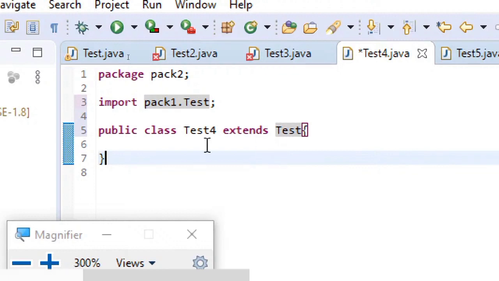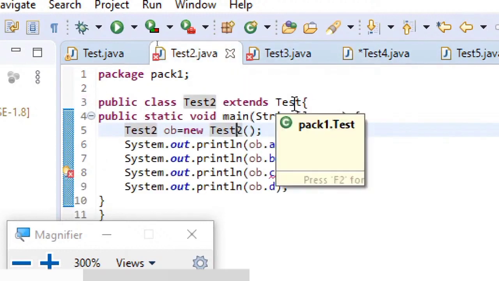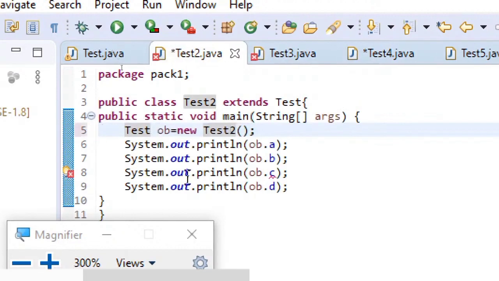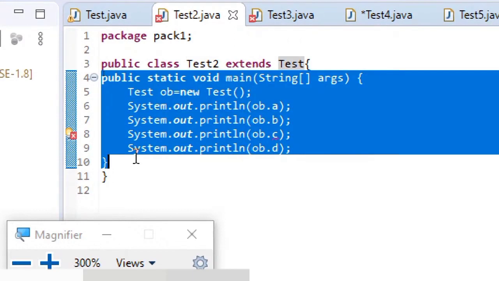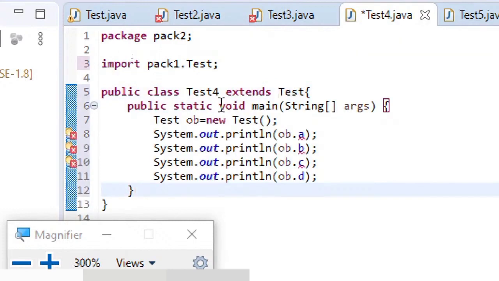Remember that. Now here you can see public class test4 extends test, and this test is present in pack 1. That's what you can see when I move here, pack 1 dot test. But when I see in test2, you don't see that. I mean, you don't need to write that. Now again, what I'll do is I'll just copy this same code, Control C, and in test4 I'm just pasting it, Control S.